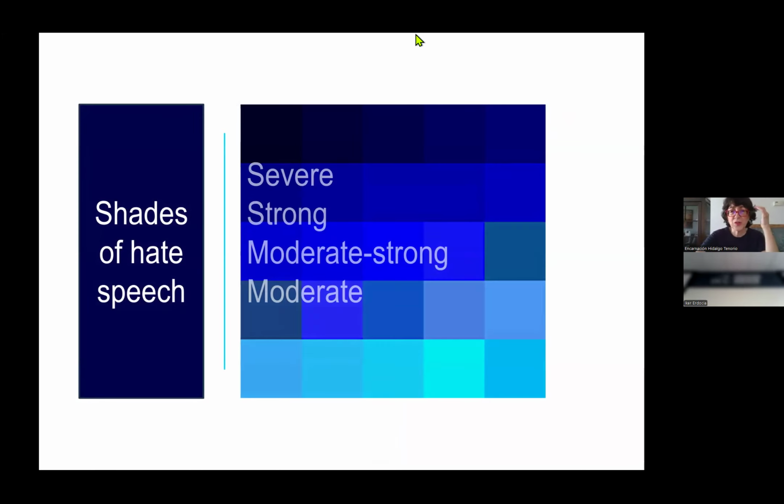As for hate speech, we use these categories, severe, strong, moderate, which now I'm not very happy about, but definitely at that time we thought there was a decline.